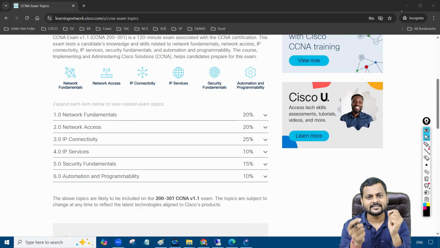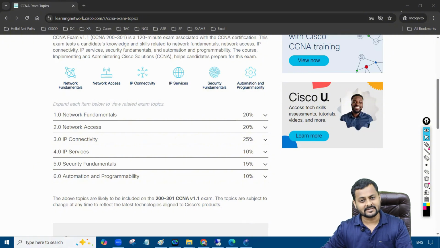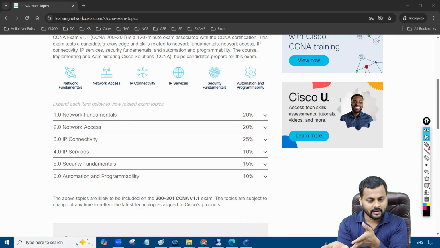So the Cisco CCNA exam is the initial level, or starting level, of any networking exam. Cisco has the CCNA. If you go with a different vendor, they also have an entry exam, but with a different name. For example, Juniper has the JNCIE, right? So here we are going to talk about what syllabus we have in the Cisco Certified Network Associate examination. You can take this examination online and offline as well. You need to go to the Pearson Center and take the exam.